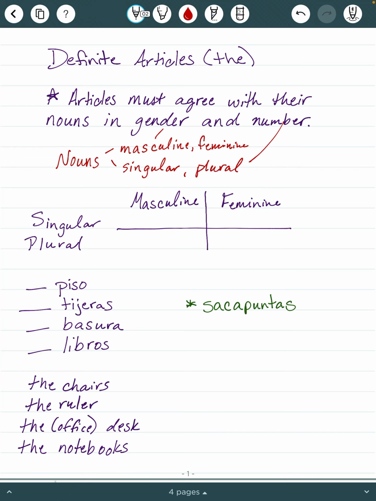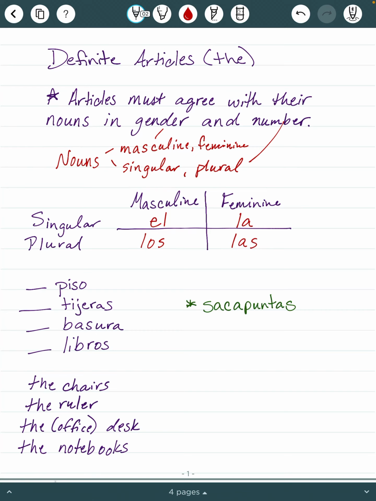So if your noun is masculine and it's singular, we're going to use the word el. If your word is feminine and singular, we'll use the word la. Now, if we're going to make those things plural, instead of the pen, I'm going to say the pens. Then, if our word is masculine and we're making it plural, we'll change that el to los. But then if it's feminine and we're going to change it and make it plural, we'll change la to las.